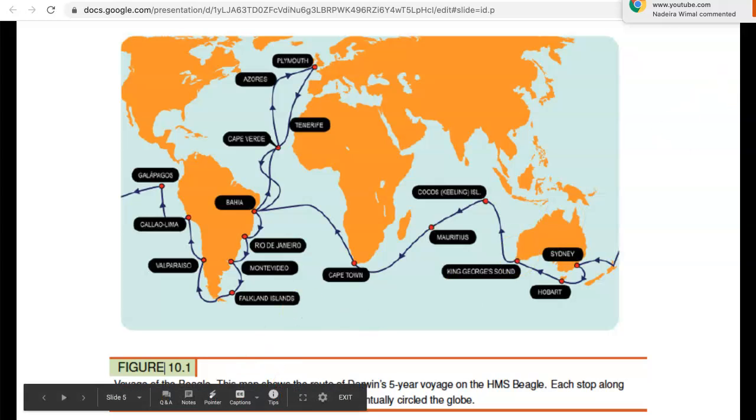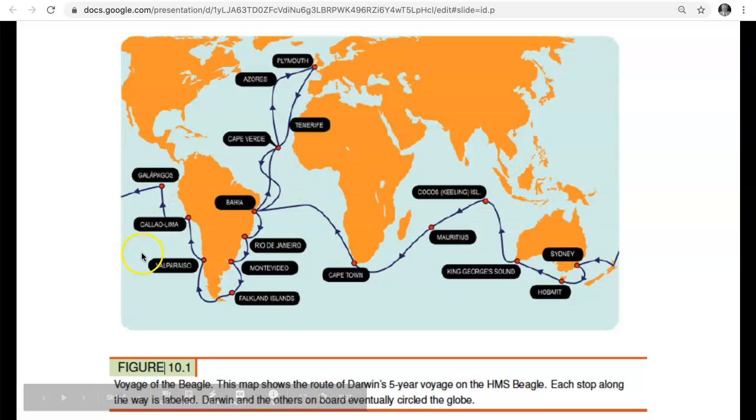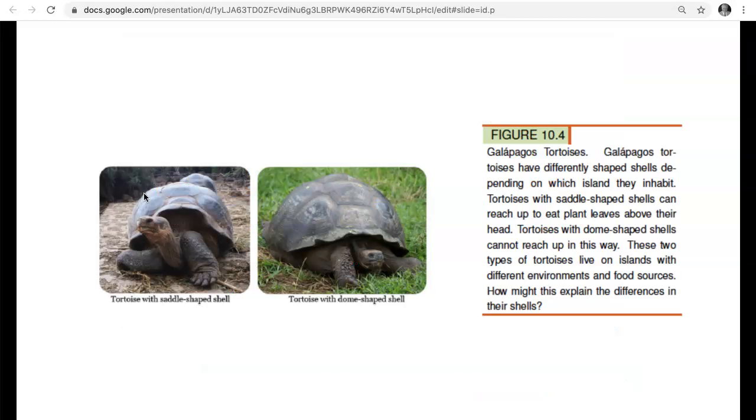Here is the voyage that Charles Darwin took when he was a young man. It was a 5-year voyage that leaves England and comes down to the coast of South America, where Darwin would always visit inland. He hated being on the boat, and the purpose of the boat was to map all of these areas, and Darwin collected plants and animals from all over the world in this 5-year voyage.